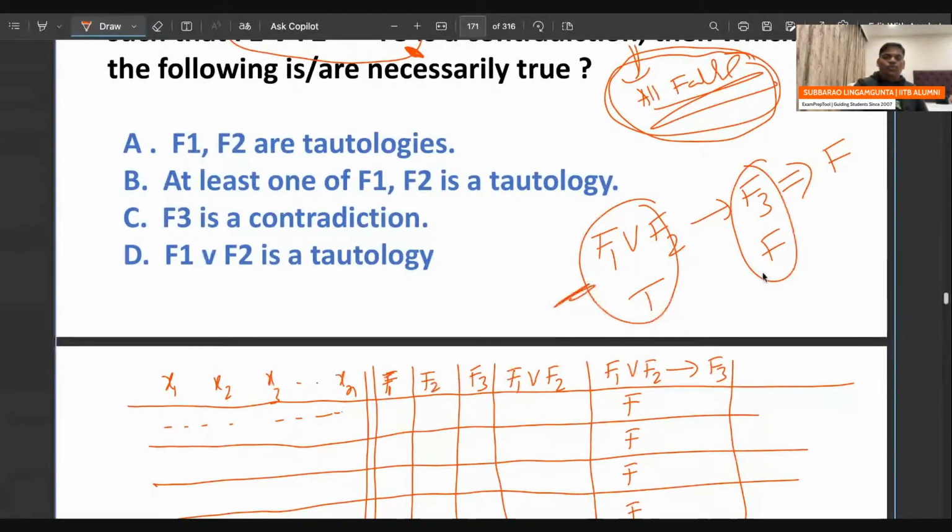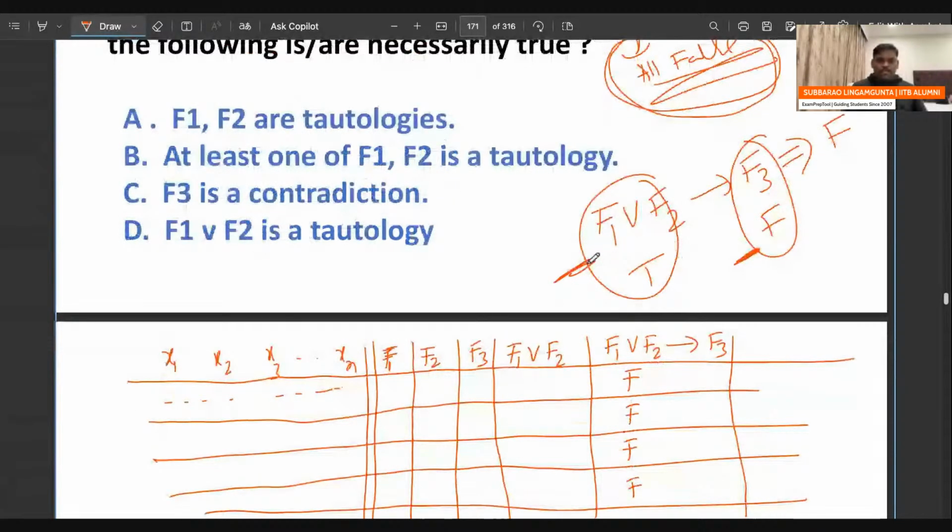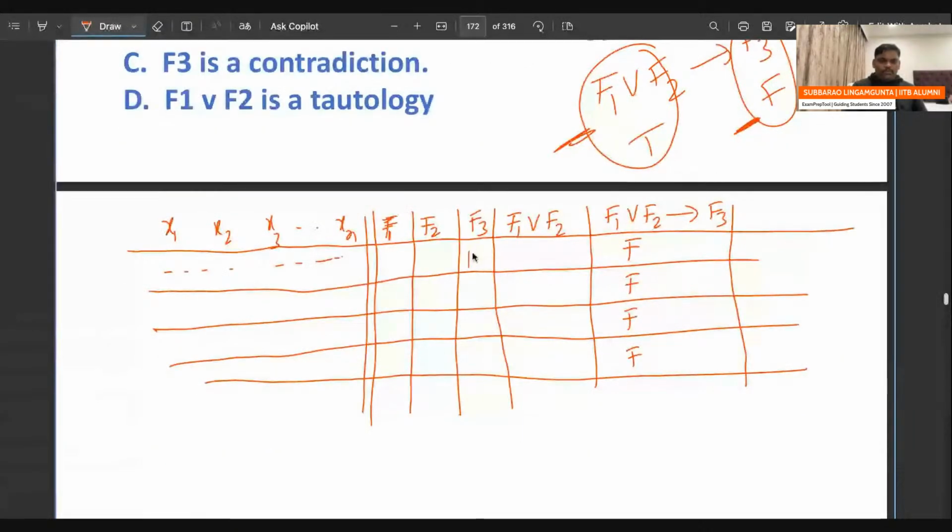So no doubt at all, F3 is a contradiction, it should be false. With any other combination, you may not get a contradiction.